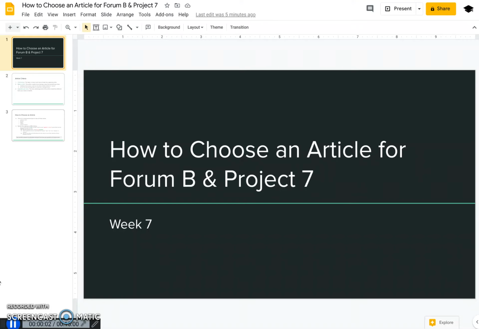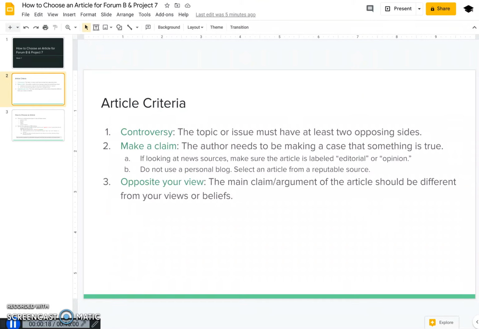This video is going to cover how to choose an article for Forum B in Project 7. Now remember that the article you select for Forum B, you're then going to argue against and use in Project 7. So the same article is being used for both assignments. All right, a couple things I want to say about the criteria for this article.